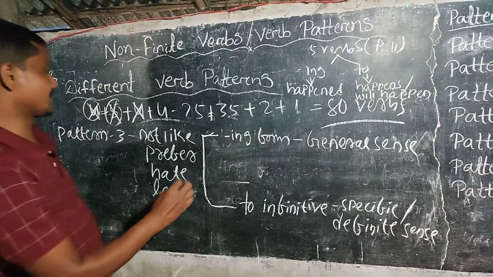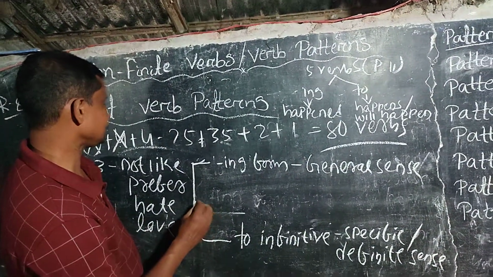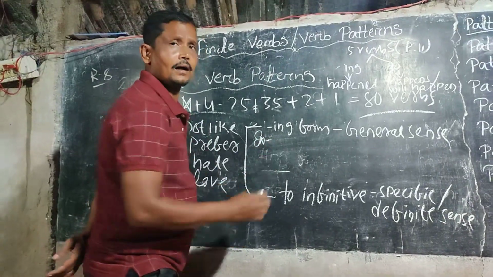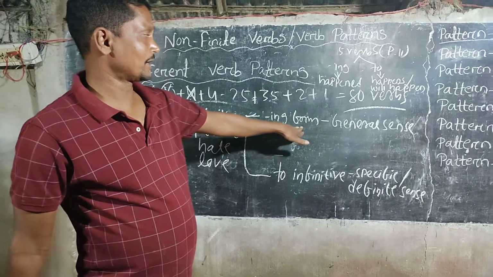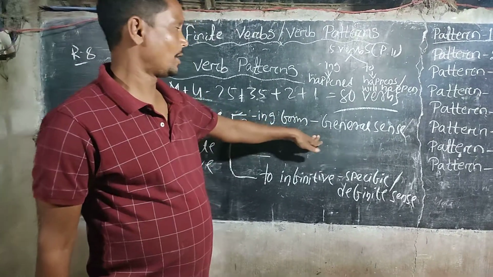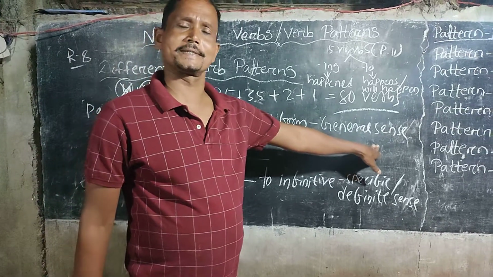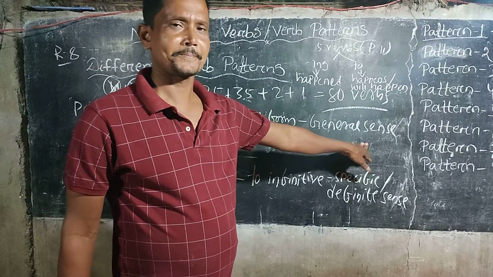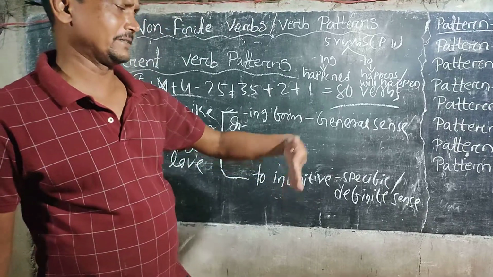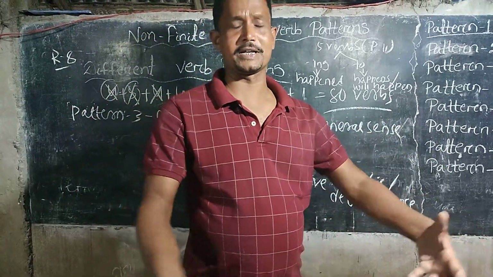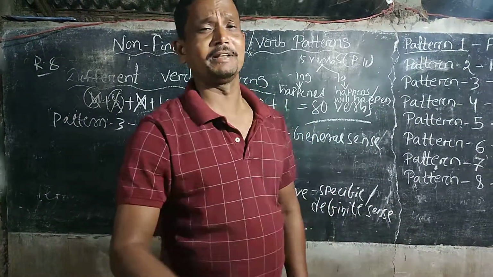Example, now you can see, the ing form of the verb is used for general sense or general purpose or usual purpose. But while talking about the specific or definite purpose, the specific or definite sense, we use to infinitive.